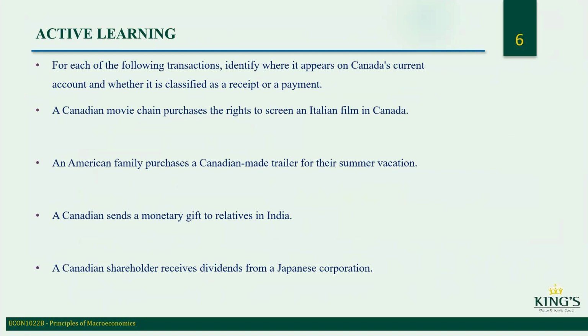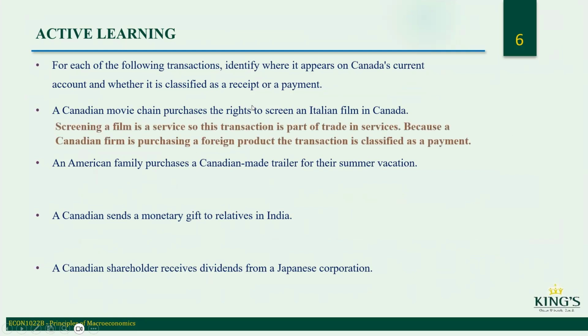So here, for each of the following transactions, identify where it appears in Canada's current account and whether it's classified as receipt or payment. So I'll talk about the first example. A Canadian movie chain purchases the rights to screen an Italian film in Canada. Screening a film is a service, so this transaction is part of a trade in services. Because a Canadian firm is purchasing a foreign product, the transaction is classified as payment.